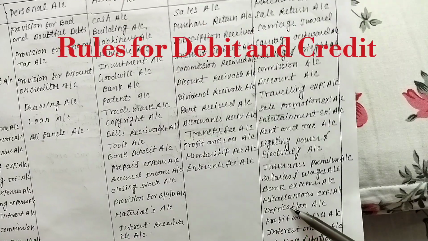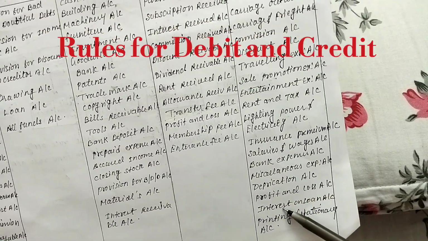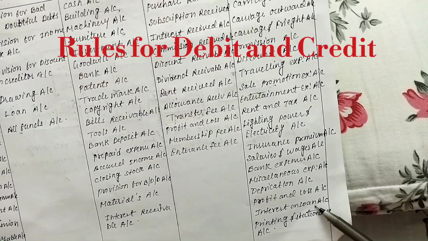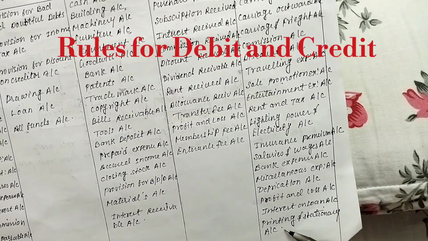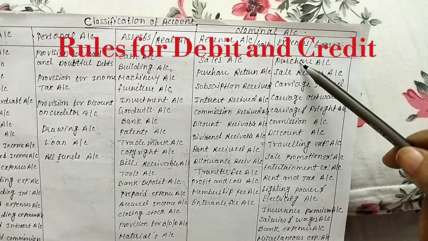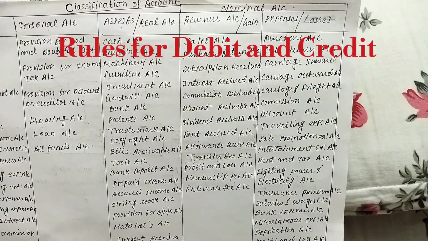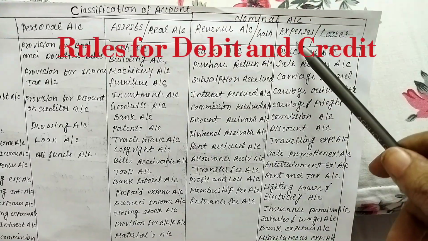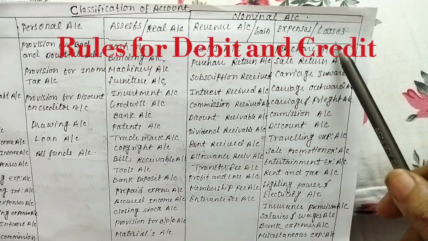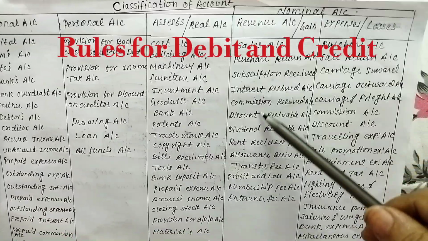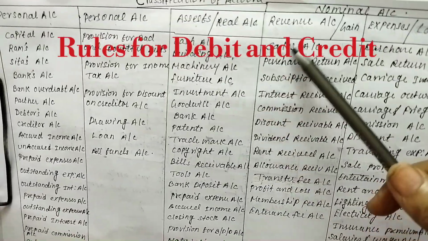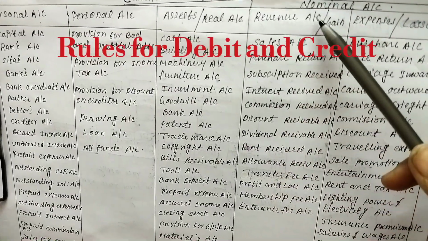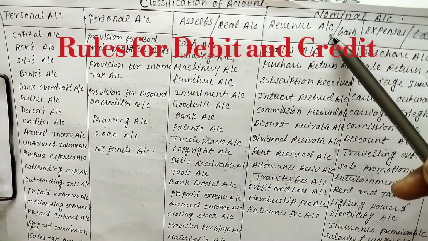That is the depreciation. Profit and loss accounts. Interest on loan: when we get a loan, we have to pay interest on that loan. Printing and stationery accounts. All these come under expenses. All these we have to pay for. If we want these things, then we have to pay, and the amount paid is called expenses or losses. When we earn money from these things, that is the revenue and gain account.